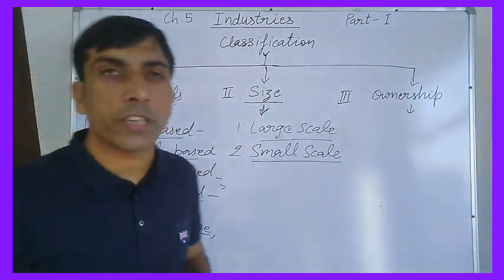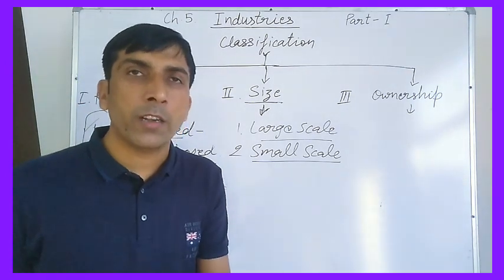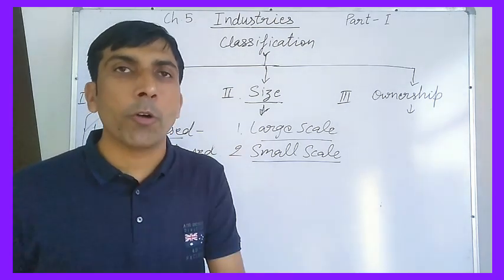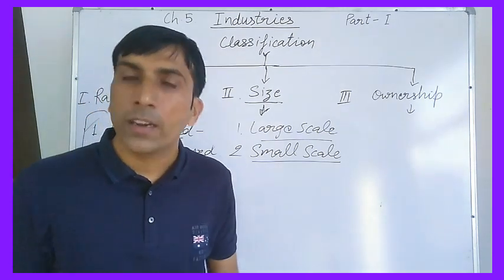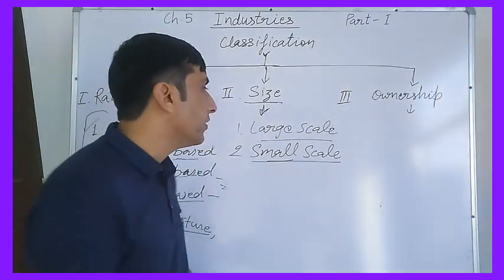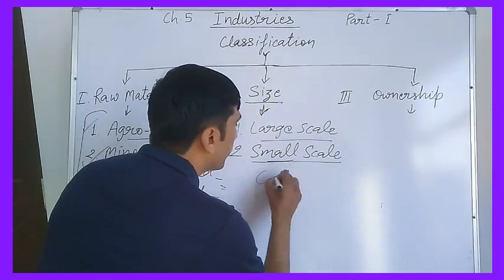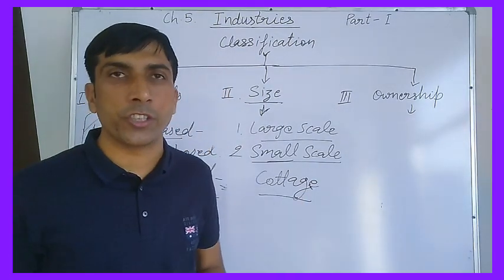What are the small scale industries? Here the capital investment is small, the number of people employed in these industries is less, and the volume of production is also very light in comparison to large scale industries. For example, all the cottage industries are called small scale industries.